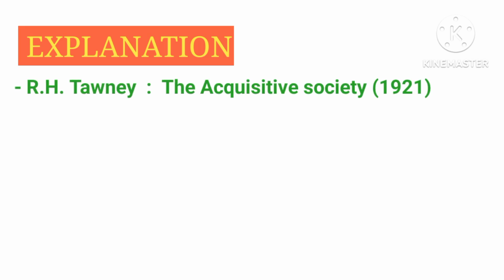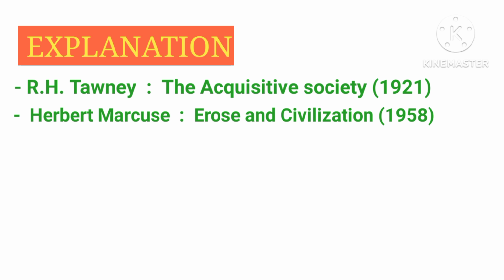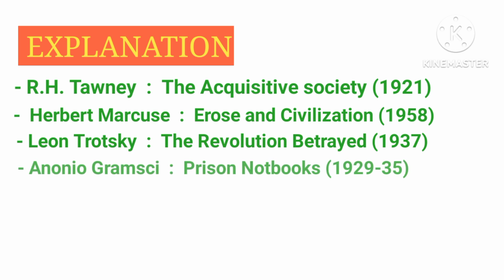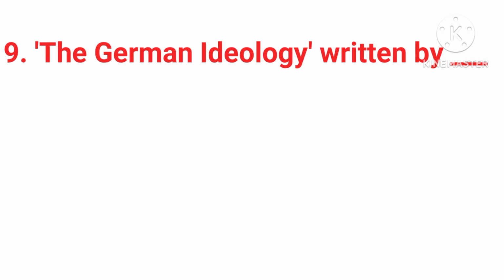Yes, R.H. Tawney wrote the book The Acquisitive Society, which was published in 1921. Then Herbert Marcuse wrote the book Eros and Civilization, published in 1958. Leon Trotsky wrote the book The Revolution Betrayed, published in 1937. Then Antonio Gramsci wrote the Prison Notebooks, published in 1929. Then we move to the next question.